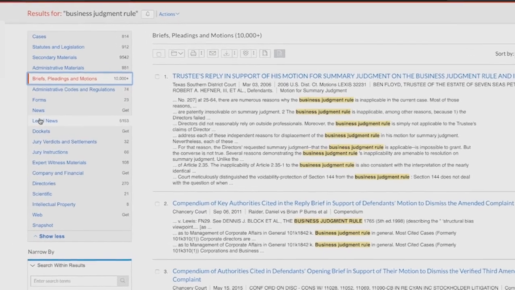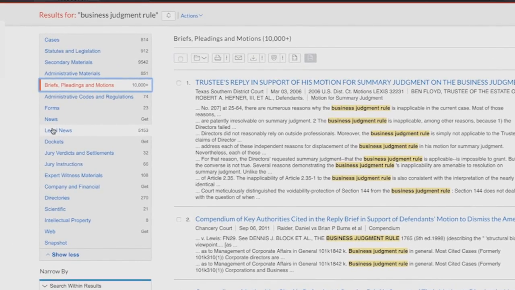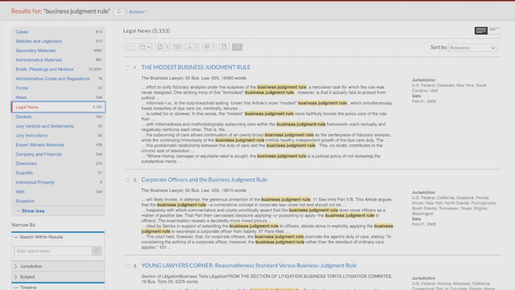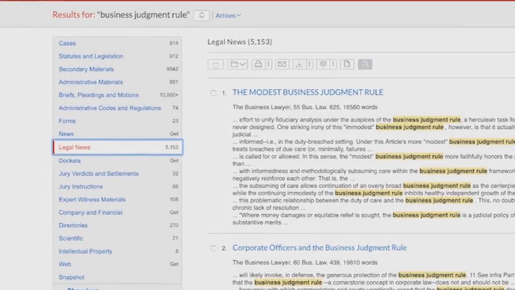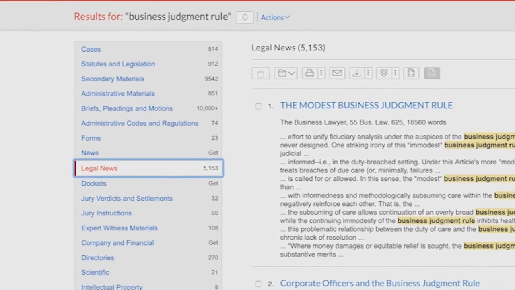Finally, you might want to take a look at legal news. Here we can find current awareness resources discussing recent cases and development on this topic from a broad range of legal industry publications. In this example, we are actually going to see how easy it is to get right back to that applicable treatise section we located earlier.